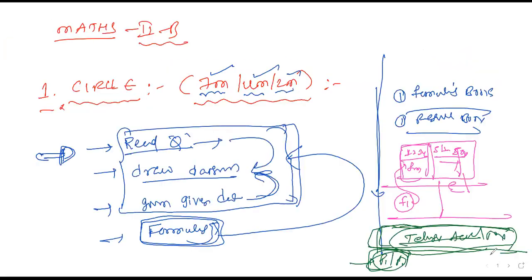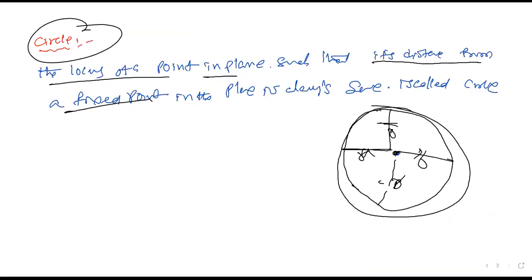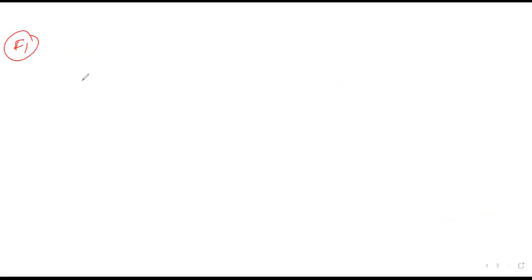Okay, now let us enter into the formulas. Whenever I say formula, please write it in the formula sheets. I told you the page numbers 1, 2, 3, 4, 5. Depending upon your writing, in the starting pages you write the formula. I will say the formula and you have to write it. Let us take formula number 1. The formula number 1 is the equation of a circle.